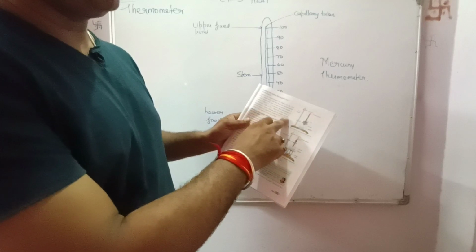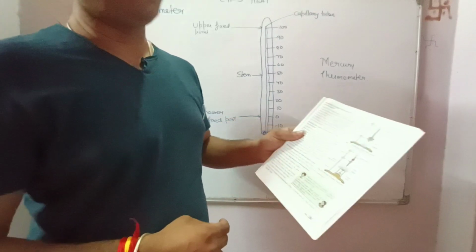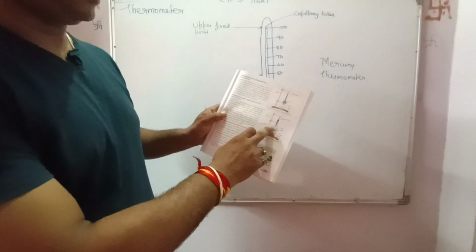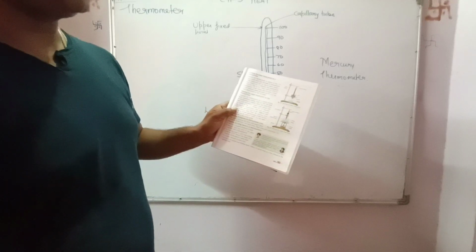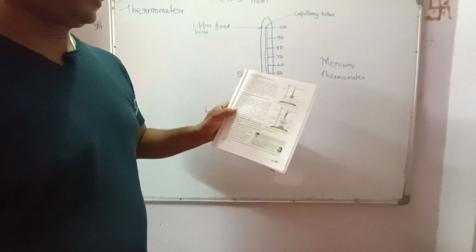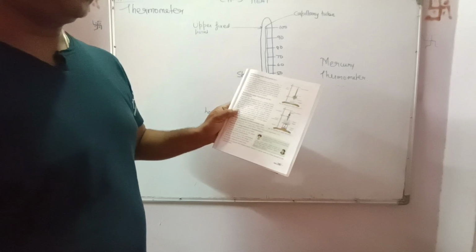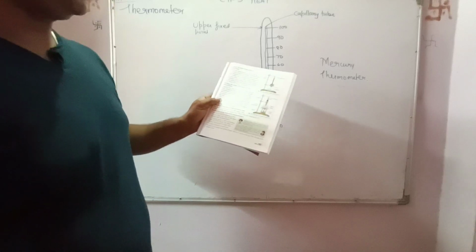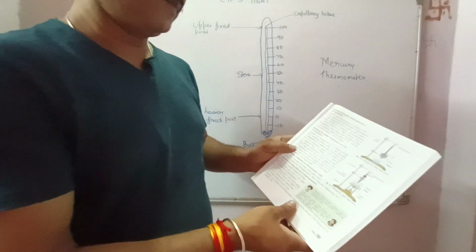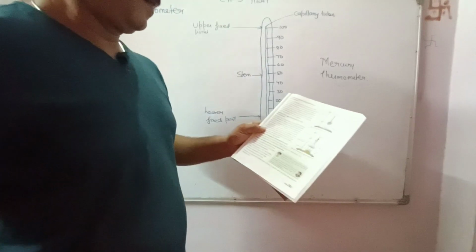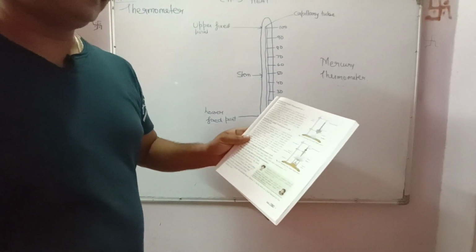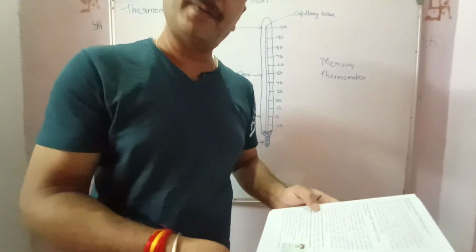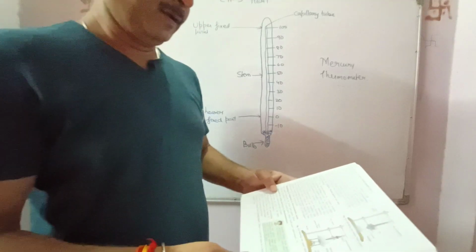When the mercury level in the thermometer stops falling and becomes steady for a few minutes, mark that point as 0 degrees centigrade. Similarly, suspend the thermometer in a round bottom flask containing boiling water so that the bulb of the thermometer is slightly above the water level and is in continuous contact with the steam only. Within 10 to 15 minutes, the mercury temperature rises to 100 degrees centigrade. The mercury level in the capillary tube will rise, and when it stops rising further and becomes steady for a few minutes, mark the point as 100 degrees centigrade. It is called the upper fixed point or the steam point.